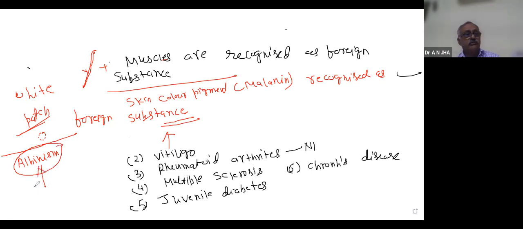It is not autoimmune. People shouldn't think that white patches get combined and then the whole body becomes white. No, both are completely different things. So this happens in vitiligo.